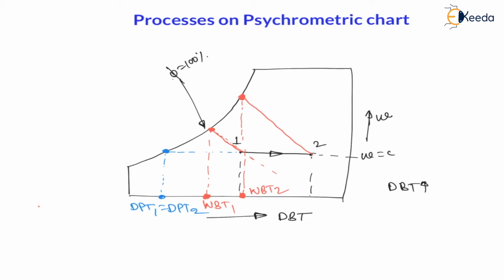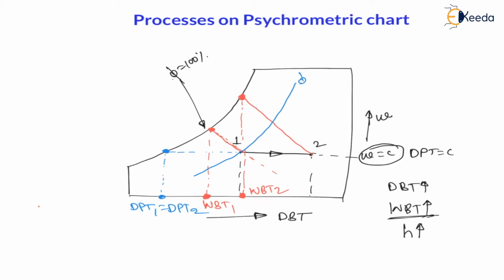Here you can see wet bulb temperature is also increasing, and whatever may be the effect on wet bulb temperature, the same effect there will be on enthalpy. And my dear students, whatever may be the effect on specific humidity, the same effect will be on dew point temperature. And for relative humidity we have to draw a curved line parallel to the relative humidity equal to 100% line. So let us draw a curved line parallel to the 100% line.